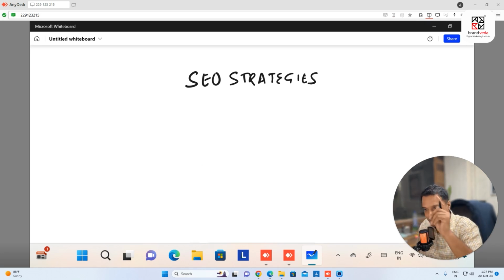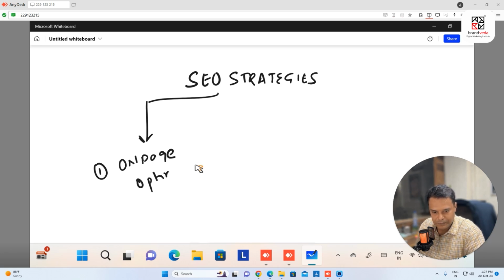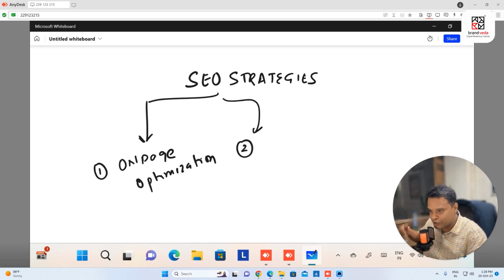Number one, which is so important, we call it on-page optimization. Number two, we're going to look into off-page optimization.